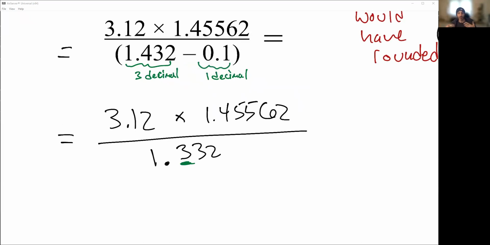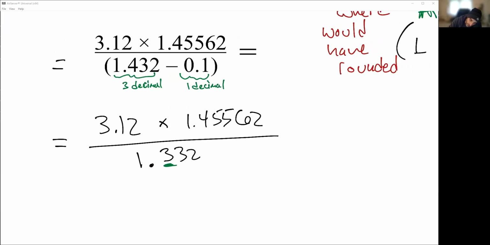Not going to round yet. I'm going to use all those. In fact, when I do the calculations, I am going to use that number, that whole 1.332 number. We would have rounded there. Good. All right. Next up.